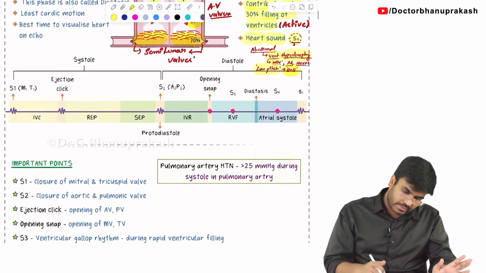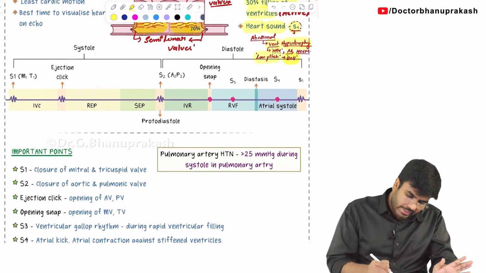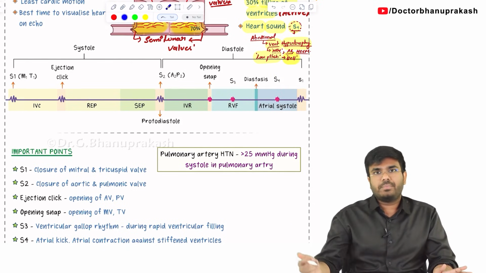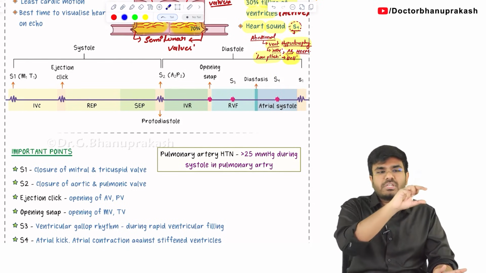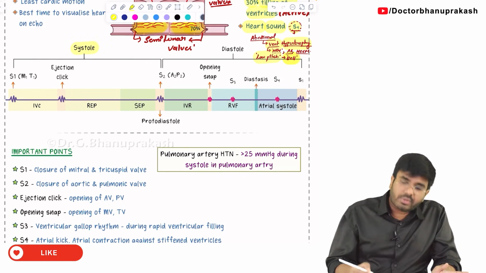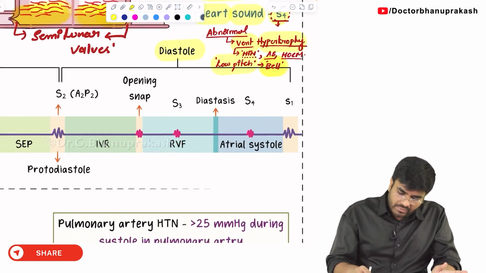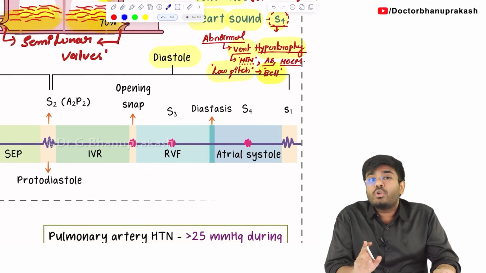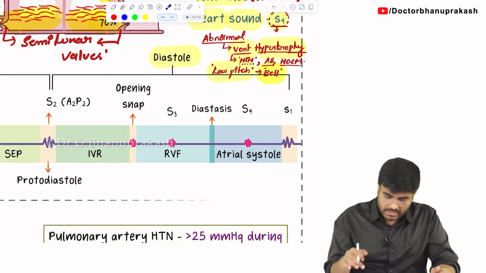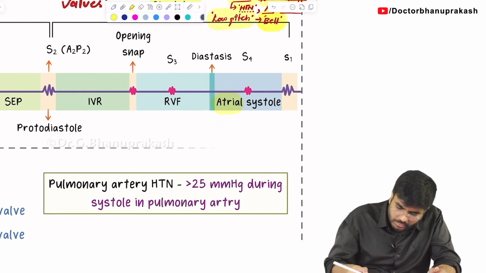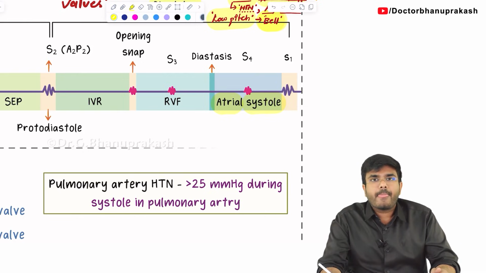Now look here. On this bottom side, I am talking about all the events of the cardiac cycle one by one, one after the other. Actually it is a cycle, but I am just showing it in the form of a line diagram. Here I am talking about systolic events and diastolic events. Right now we are in the diastole. Which phase of the diastole? The last phase of the diastole, that is atrial contraction. So look here, here is atrial contraction. Highlight it in your books.